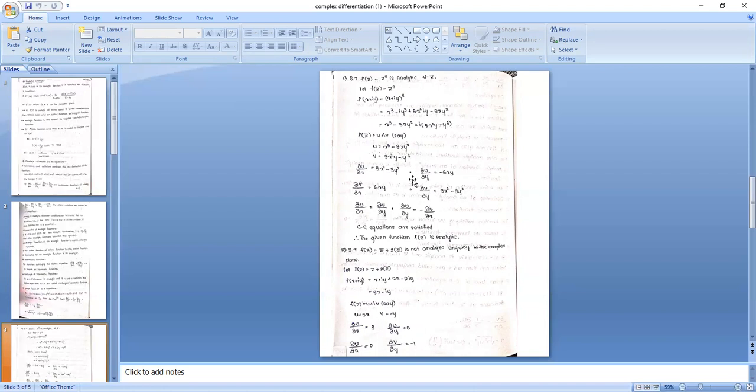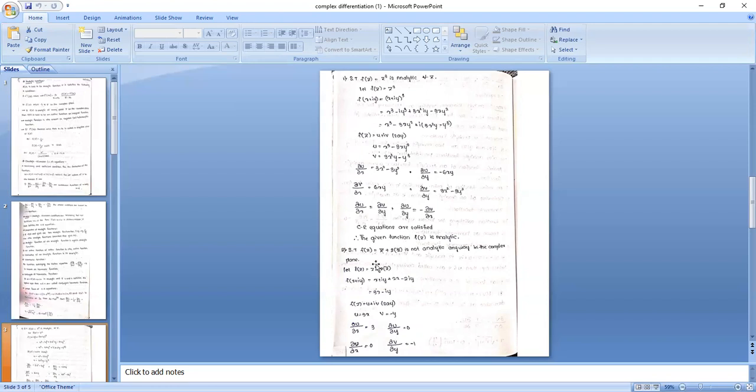Del v by del y: with respect to y, x constant, 3x square minus 3y square. Now check del u by del x equal to del v by del y, both are equal, and del u by del y equal to minus del v by del x, if you compare both values. That means the CR equations are satisfied. That means the given function is analytic.